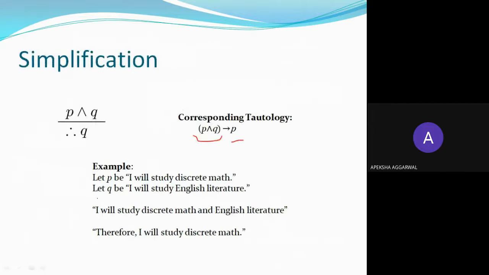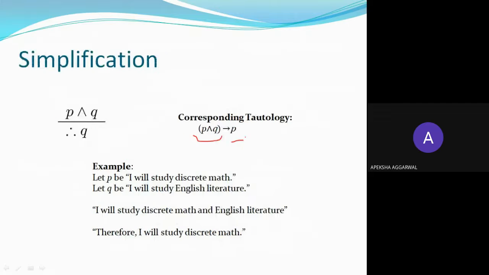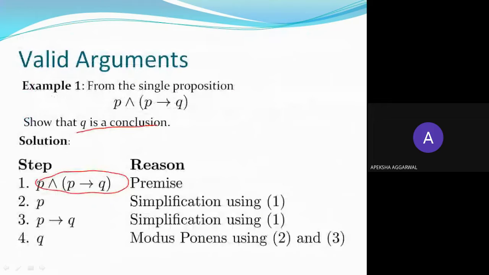Let's see which one we can apply. So P and P implies Q means Q. So this is the first rule of inference. So we have applied the first rule of inference over here. So this is converted to this because this is the tautology. Then this will be converted to this using another rule of inference, and this is converted to this using another rule of inference.